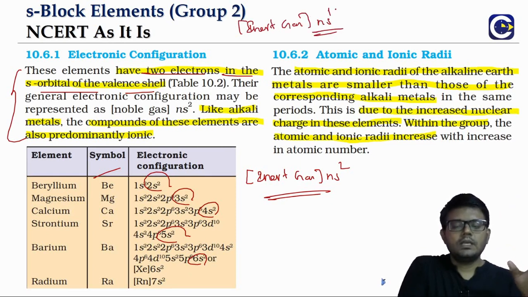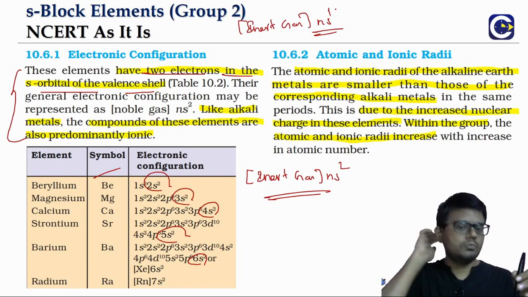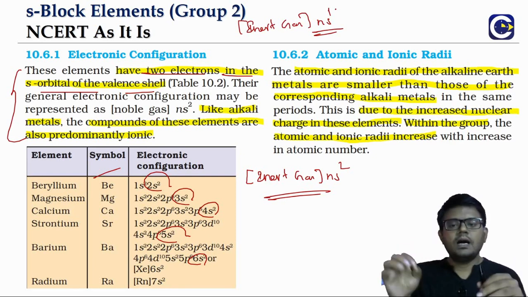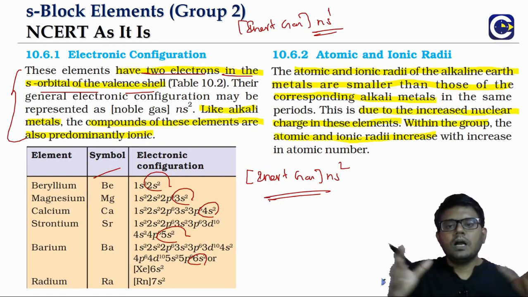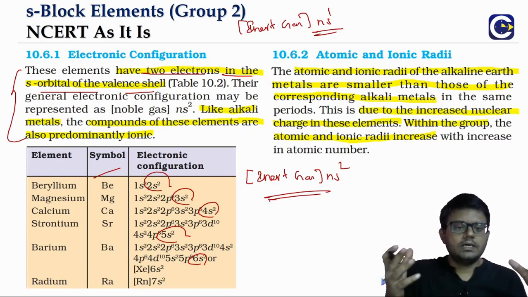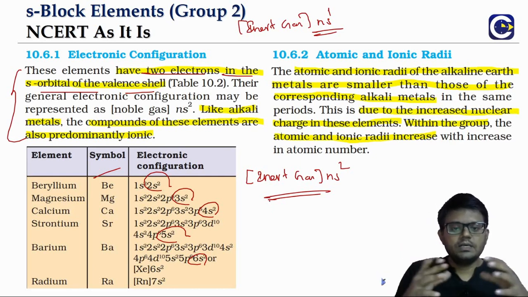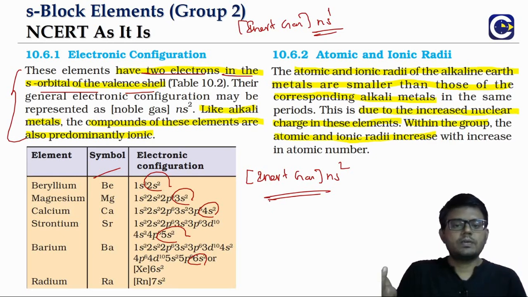ns1. In case of alkali metals, it is easy to remove the 1 electron, and in alkaline earth metals the formation of the ions will again be easier, and that is the reason why the compounds of alkaline earth metals also will be predominantly ionic. So just like the alkali metals, these alkaline earth metal compounds are also predominantly ionic.